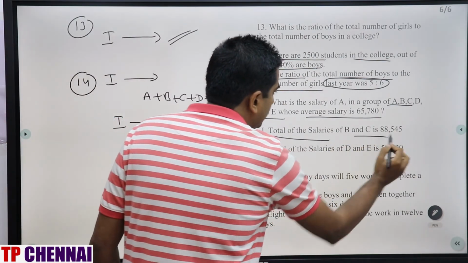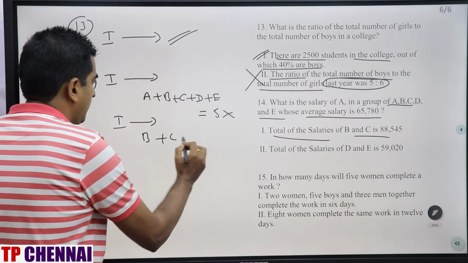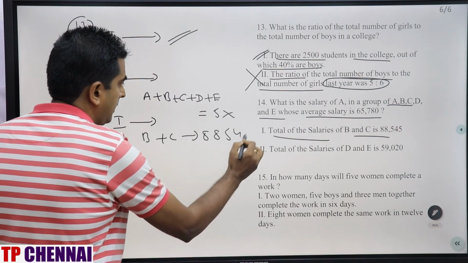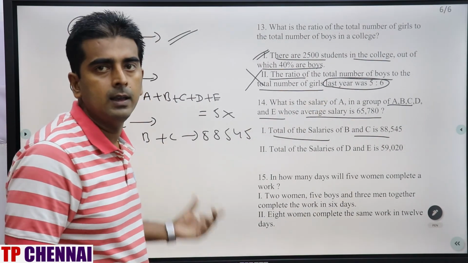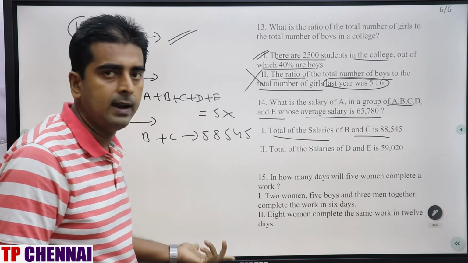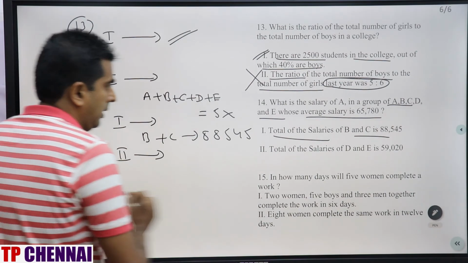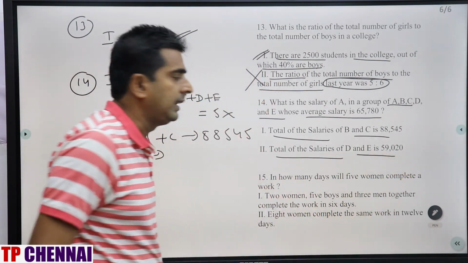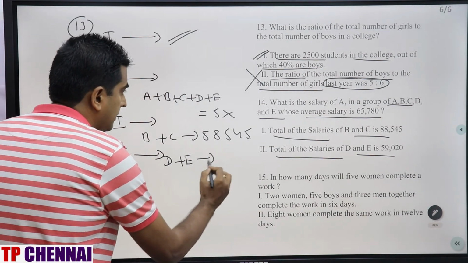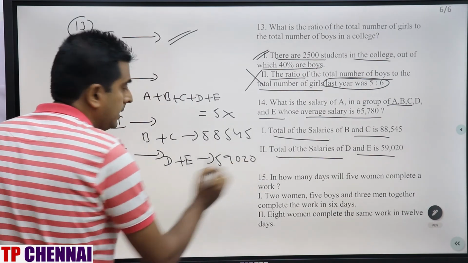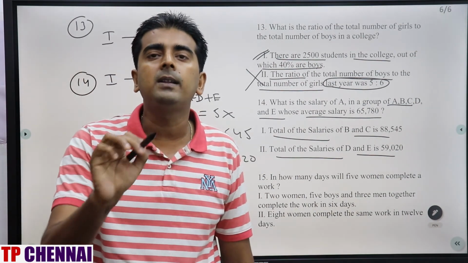Total salary of B and C is 88,545. B plus C only they have given you, 88,545. Can you get the answer from the first statement? No. You need to calculate the salary of A. Even if you substitute in this equation, you can't get it. Second statement. Total salary of B and E is 59,020. Now here they are talking about B plus E, whatever it is, 59,020. Can you get the answer from the second statement alone? No, because you have B plus E only.